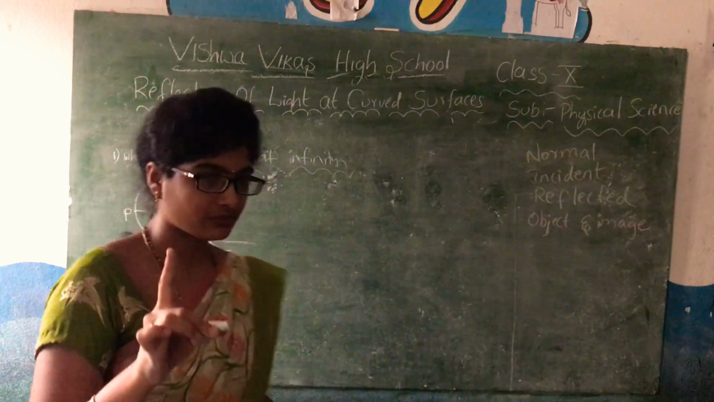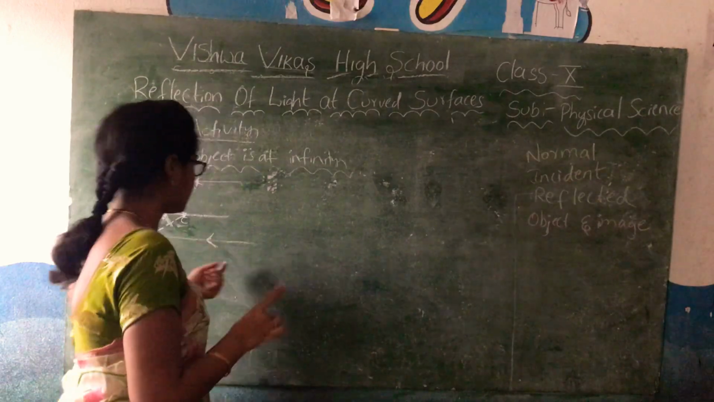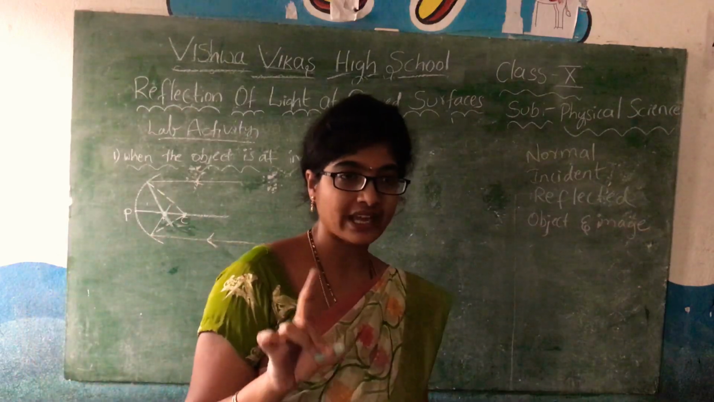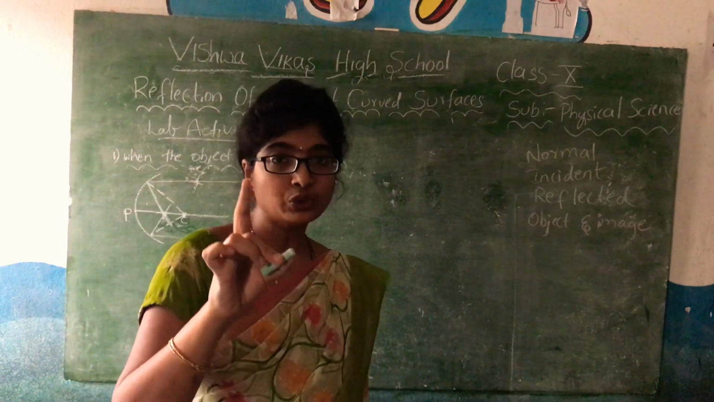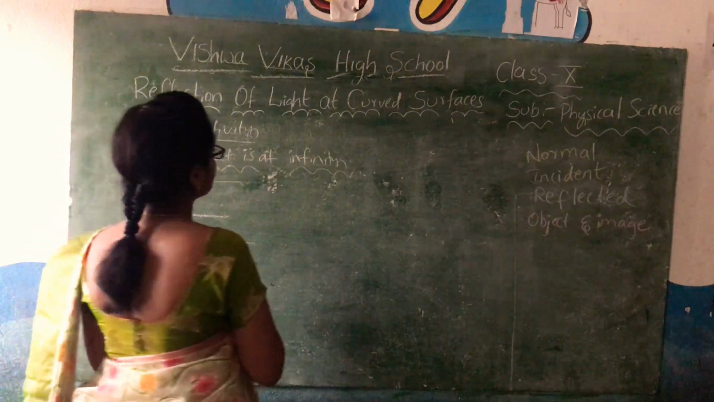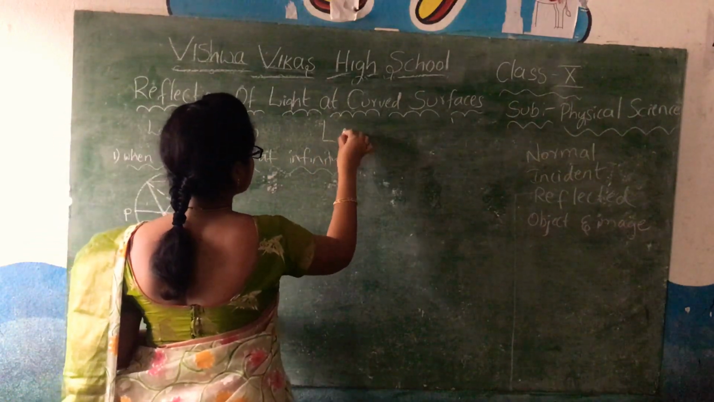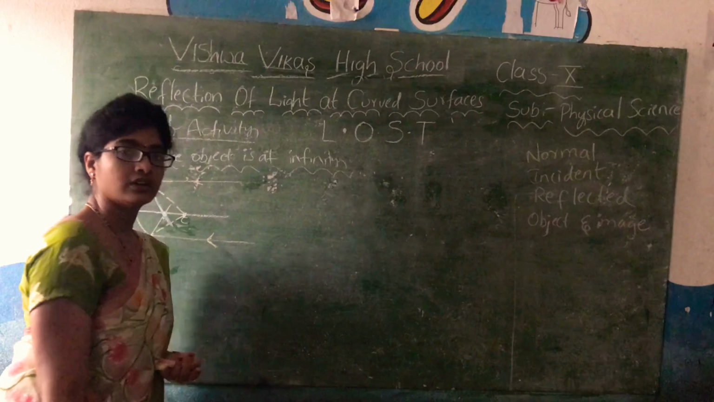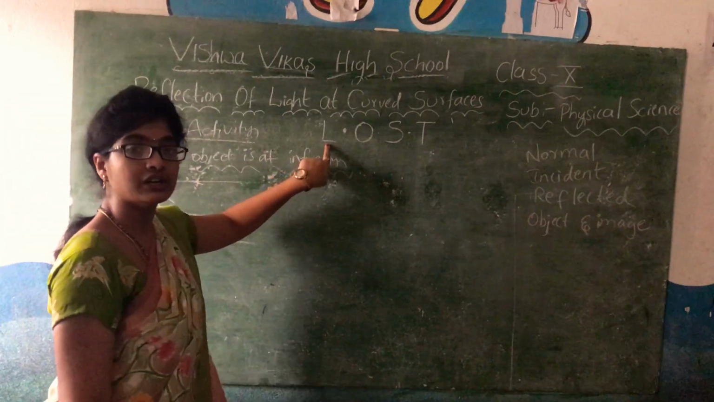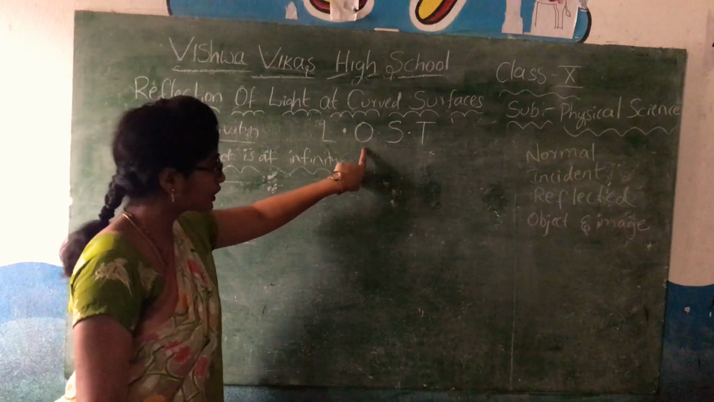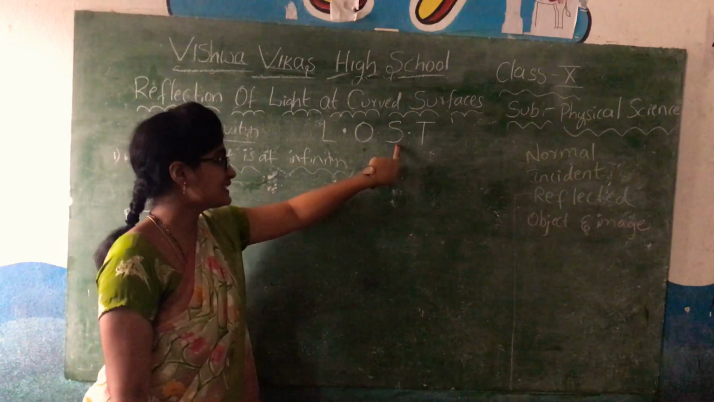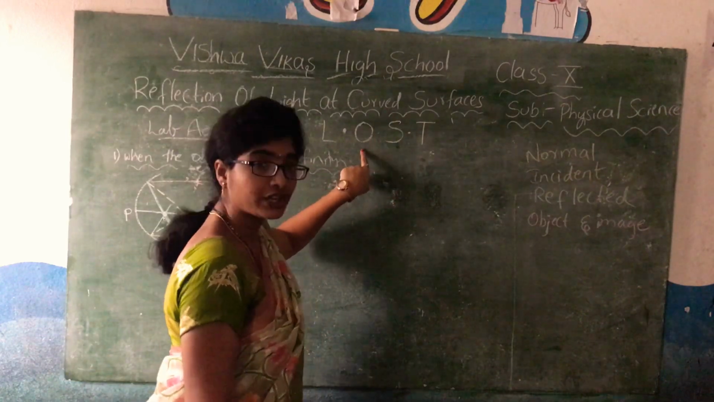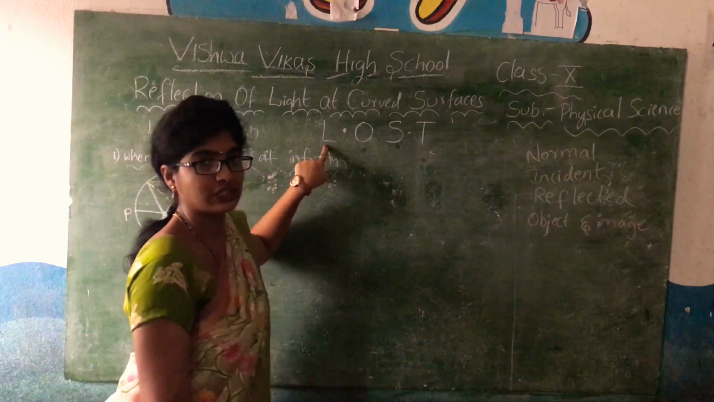We have already done the activity on infinity, so I am not going to explain more about it. So here we have to study the characters of the image. I will tell you with one shortcut, that is L O S T. Okay, so L means location, O means orientation, S means size, T means type. Okay, type of the image, size of the image, orientation of the image, and location of the image.